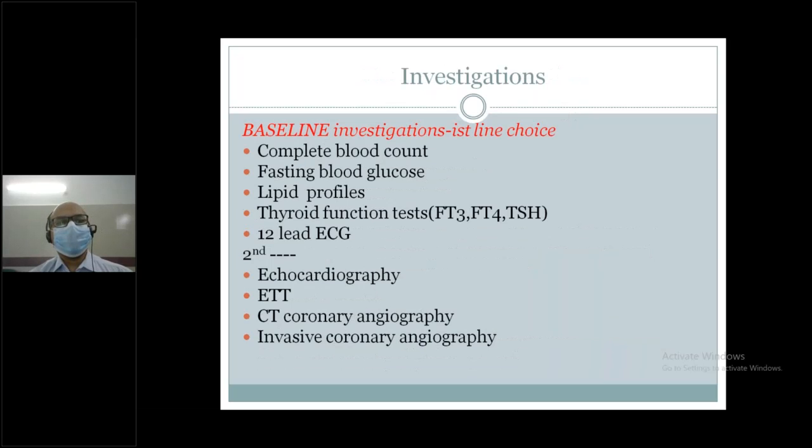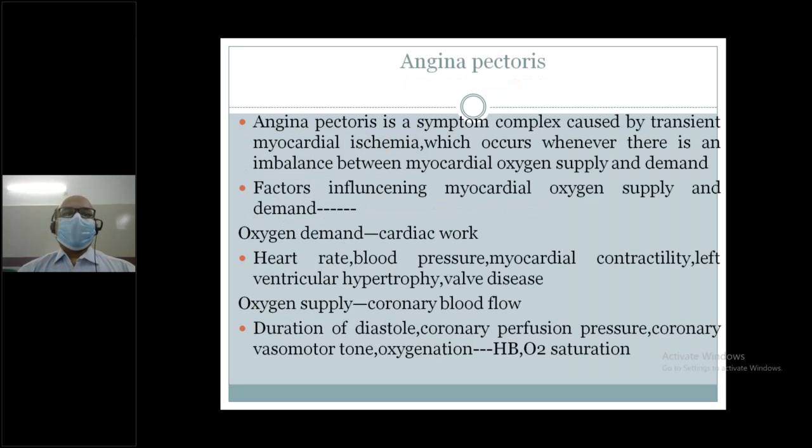Baseline investigations. Usually the first-line investigations are complete blood count, fasting blood glucose, lipid profile, thyroid function test, and ECG. Second-line investigations are echocardiogram, ETT (exercise tolerance test), coronary angiography, maybe CT, maybe PET. I will now discuss some important points regarding angina pectoris.